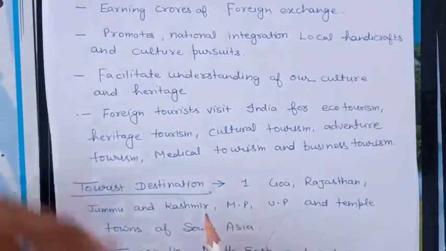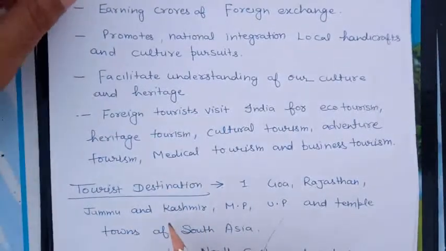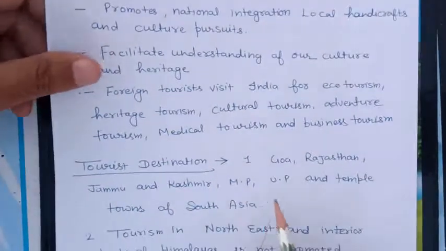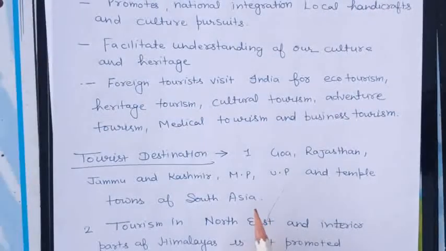Now what are the tourist destinations? Goa, Rajasthan, Jammu and Kashmir. You know that Jammu and Kashmir is heaven on this earth. Madhya Pradesh, Uttar Pradesh and the temple towns of South India. These are places that attract tourists from different parts of the world.